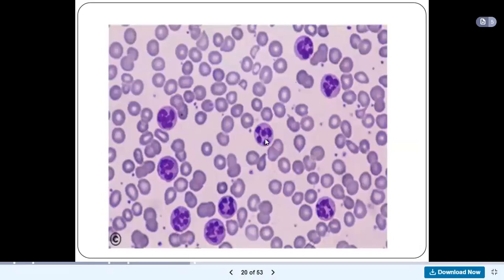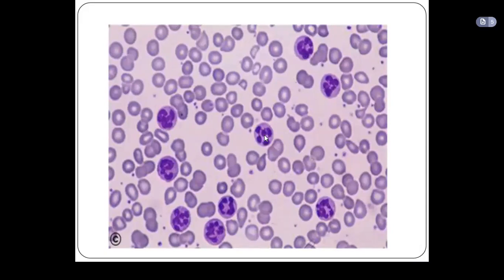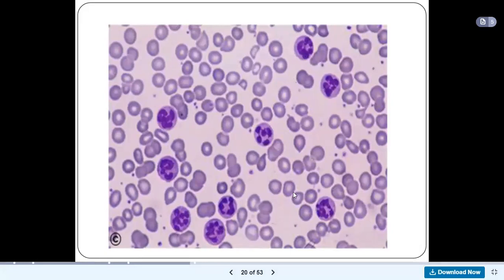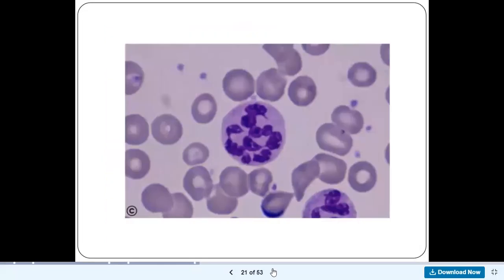Okay, so look at what I was talking about. This is the granulocyte here. How many lobules can you see? 5. But normally it shouldn't be more than 3 or 4 in a granulocyte. But in vitamin B12 deficiency, you will see purple stippling or basophilic stippling with granulocytes having up to 5 lobules. So that is a sign. Whenever you see a blood smear like this, just know that this is megaloblastic anemia, and the cells are looking oval and bigger in size. So that is a blood smear for megaloblastic anemia.